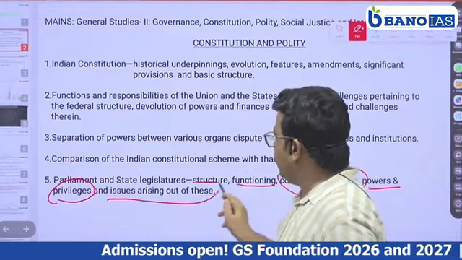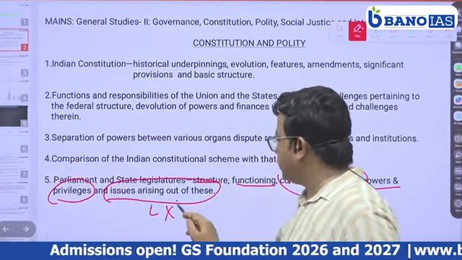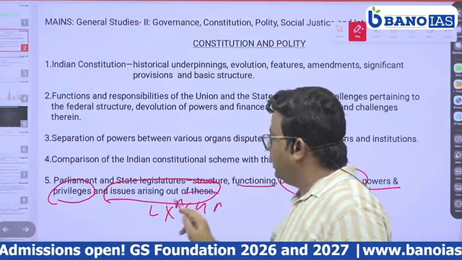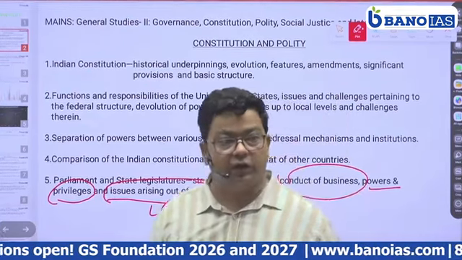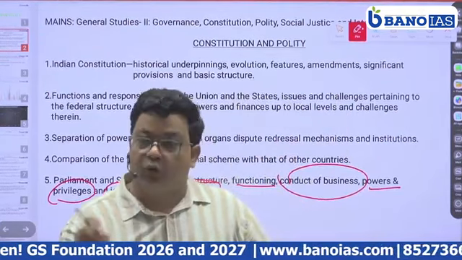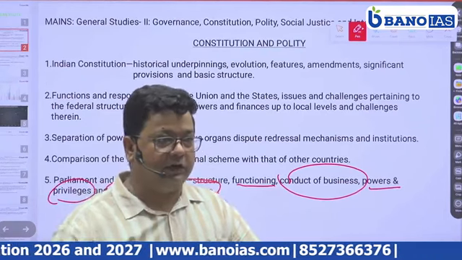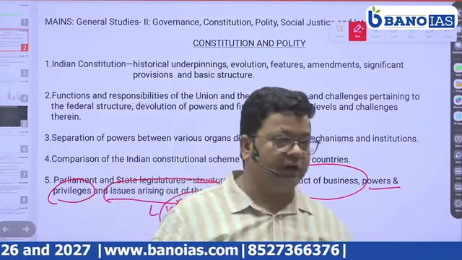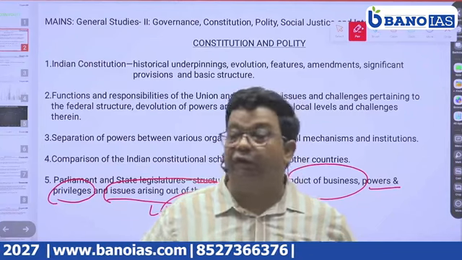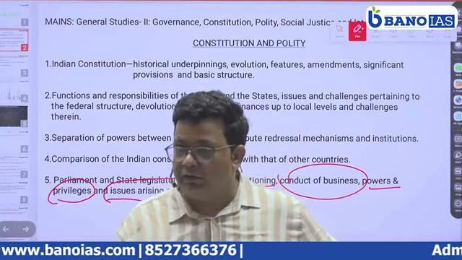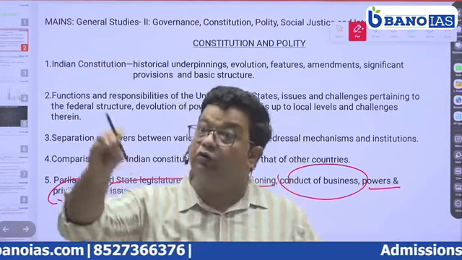An issue arising out of this is the 10th Schedule, that is the defection law. Though they have a right to participate, they do not have a right to change the political party or move from one side to another. Defections. When they have a privilege, they should not breach it.